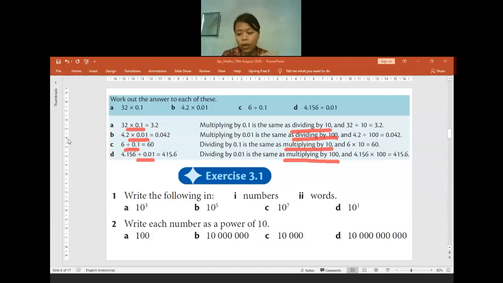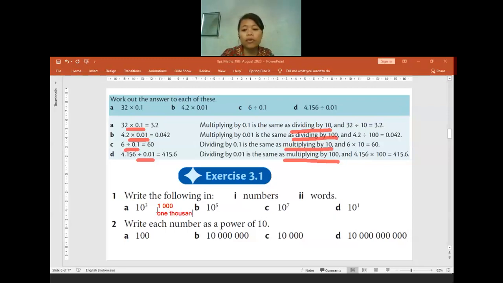I think for question 1 and 2, we can directly discuss it together. You don't need any time to try it first because this is almost the same thing as chapter 2. So 10 to the power of 3, it will be how many? Anyone knows? Yeah, there will be 3 zeros because it is to the power of 3. If we write it in words, what number will it be? Is it 100, 1000, 10,000 or how many? Yeah, it will be 1000.